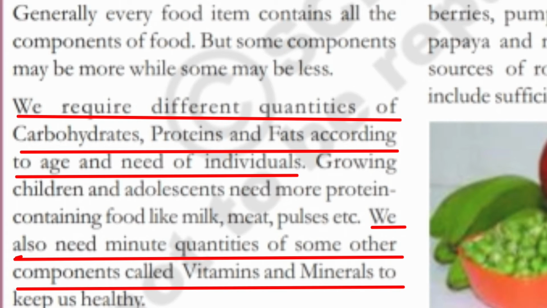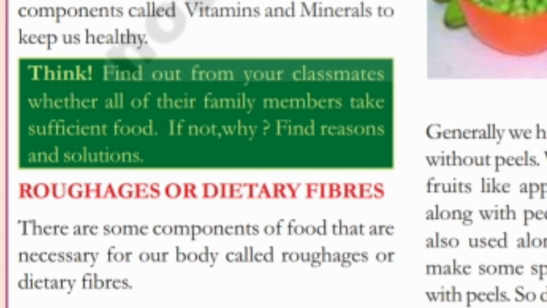Generally, every food item contains all the components of food, but some components may be more while some may be less. We require different quantities of carbohydrates, proteins and fats according to age and need of individuals. Growing children and adolescents need more protein containing food like milk, meat, pulses, etc. We also need minute quantities of some other components called vitamins and minerals to keep us healthy.